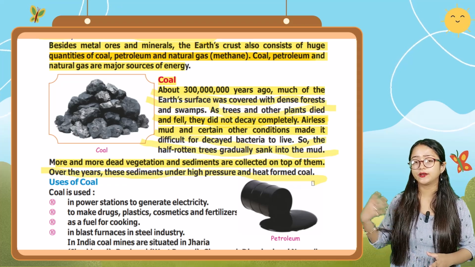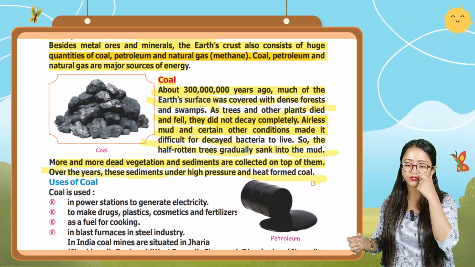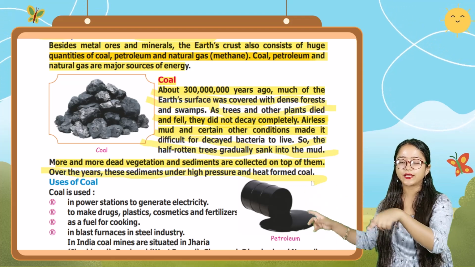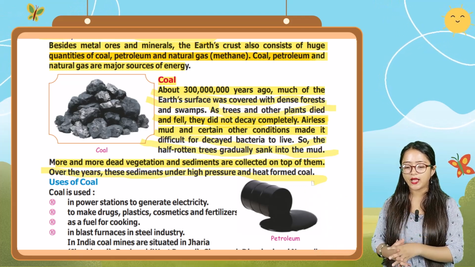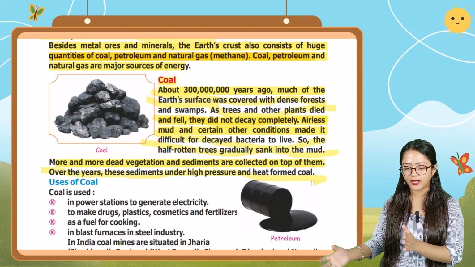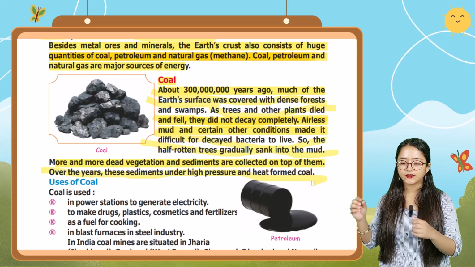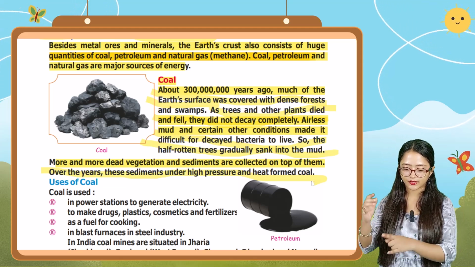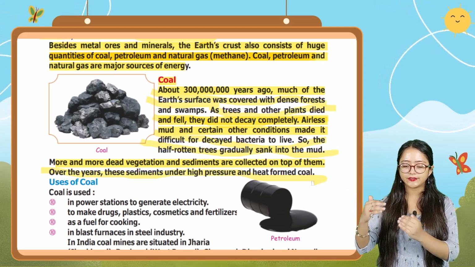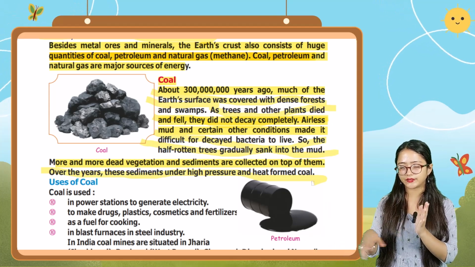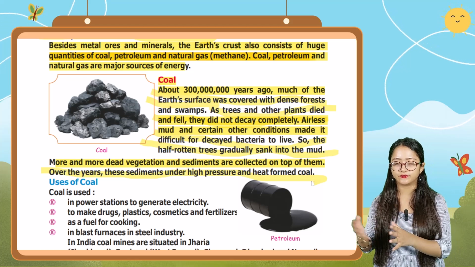So about 300 million years ago, much of the earth's surface was covered with dense forest and swamp, and when the trees and other plants died and fell, they did not decay completely. This airless mud, which does not have air, and certain other conditions made it difficult for the bacteria to live.